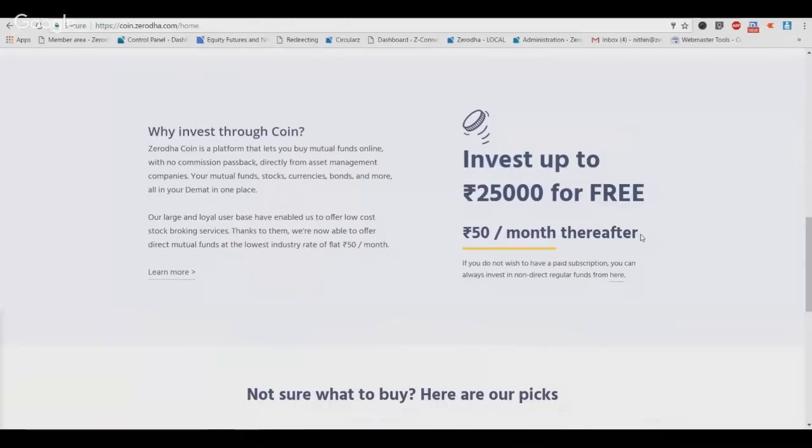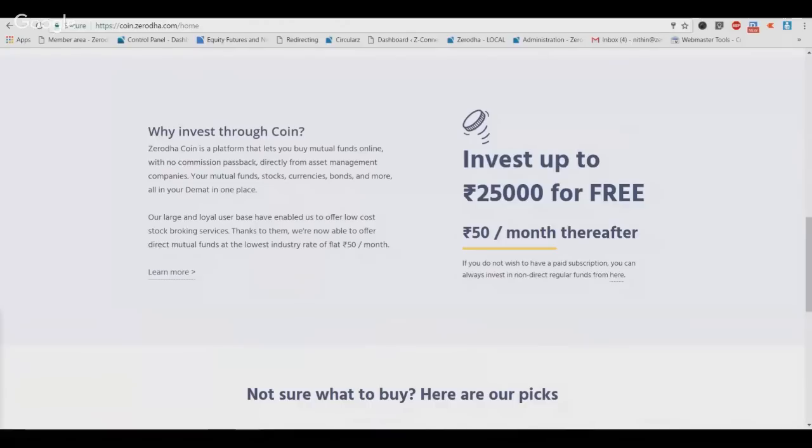There are no transaction fees, absolutely. There is no special SIP transaction fee and so on. There's nothing. It's as simple as it is. You pay 50 rupees a month. You can buy as much of direct mutual funds without paying any commissions to us as a broker. So all we'll be earning will be this 50 rupees and not any percentage of your investment, like how a traditional distributor would do.